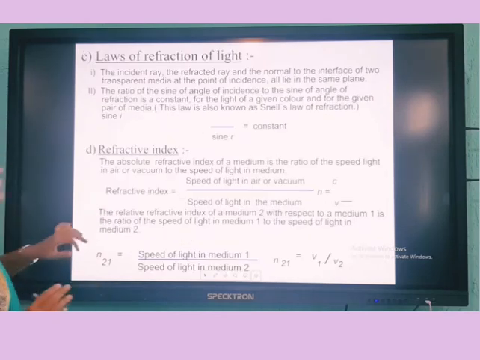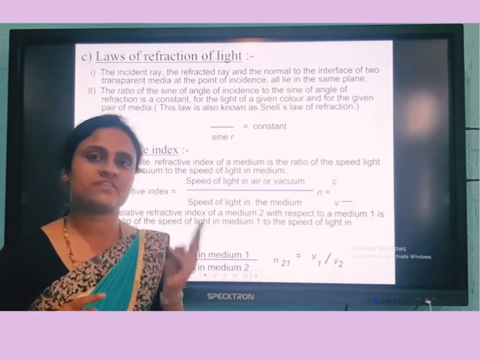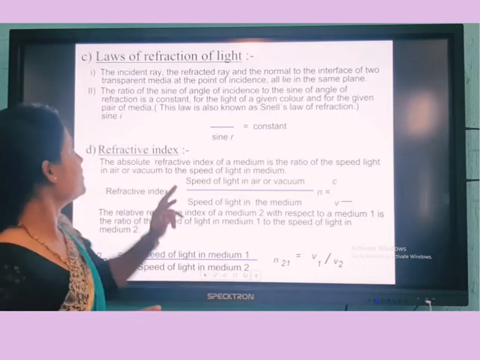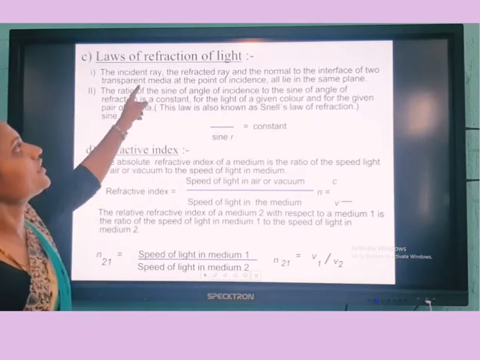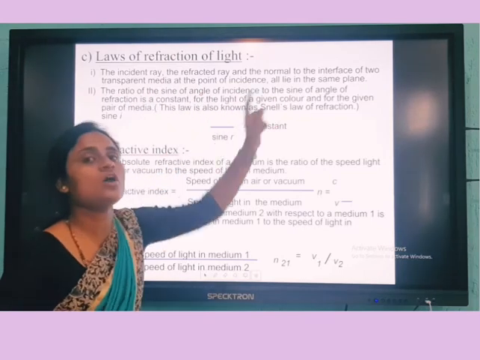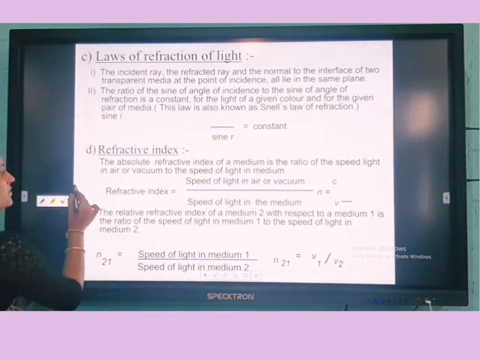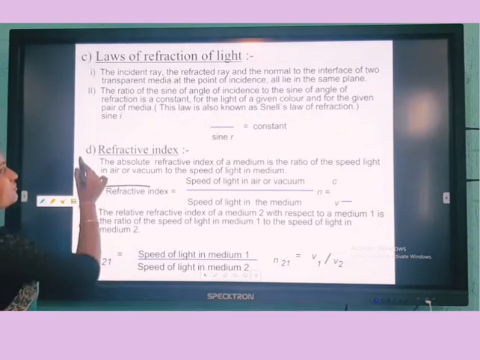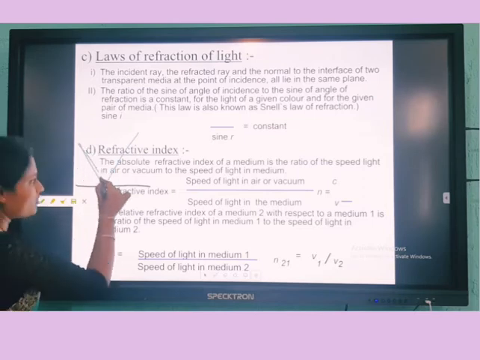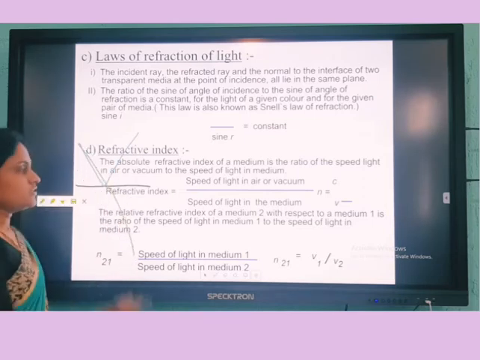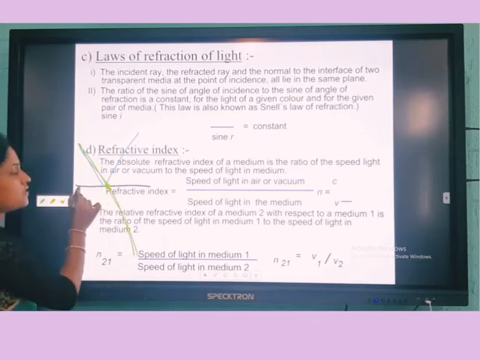Now you know what refraction is. Similar to reflection of light, there are 2 laws of refraction of light also. The first law says the incident ray, the refracted ray and the normal at the interface of 2 transparent media at the point of incidence all lie in the same plane. Same as we studied for reflection. For reflection it was like this, but for refraction, a ray of light passing gets bent like this. See, the incident ray, the refracted ray and the normal all lie in the same plane.